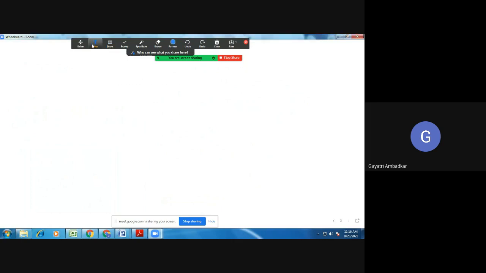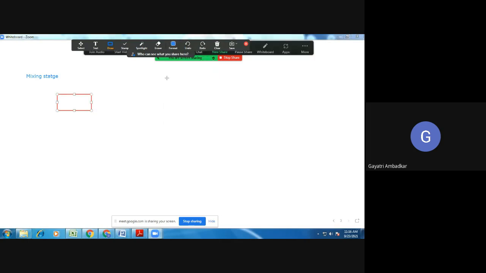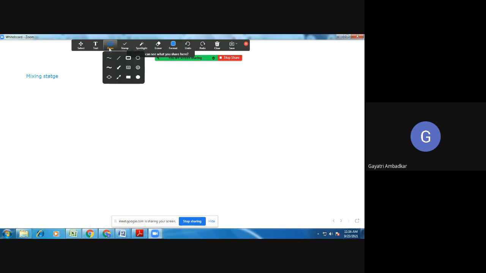Whenever you want to mix the signal at the mixing stage, and it is series mixing, you will find that this was your amplifier, this was your mixer stage, and here there was a feedback network.